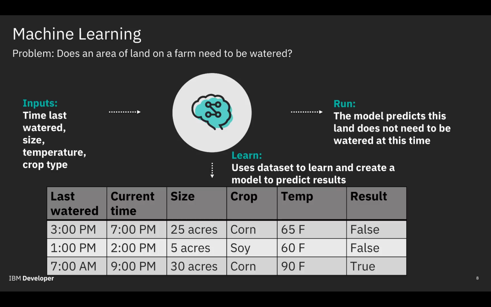Let's say we are given data such as whether the field was last watered, the current time, size of the field, what crop is on the field, the temperature, and the result, whether the field needed to be watered or not at that given time. With machine learning, given this data set, we are able to learn and create a model that, given inputs, will predict results. So what exactly is the difference between this and using statistical analysis to create an algorithm?